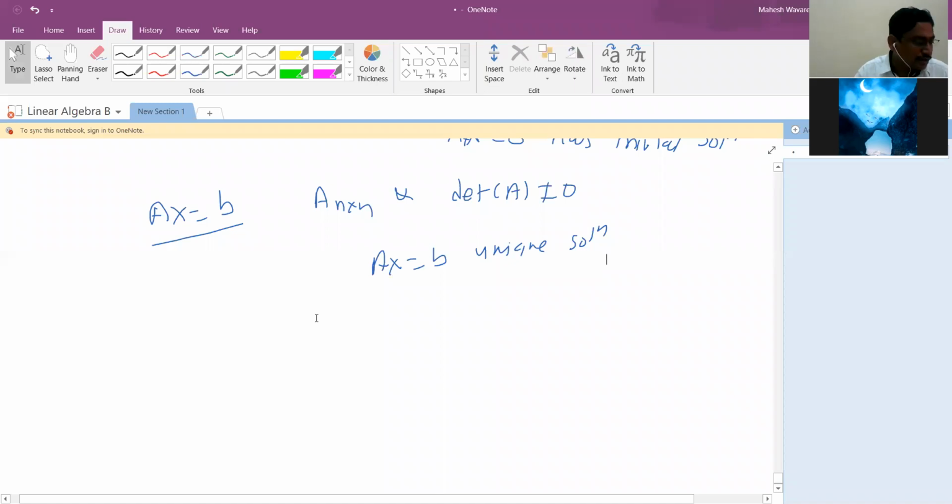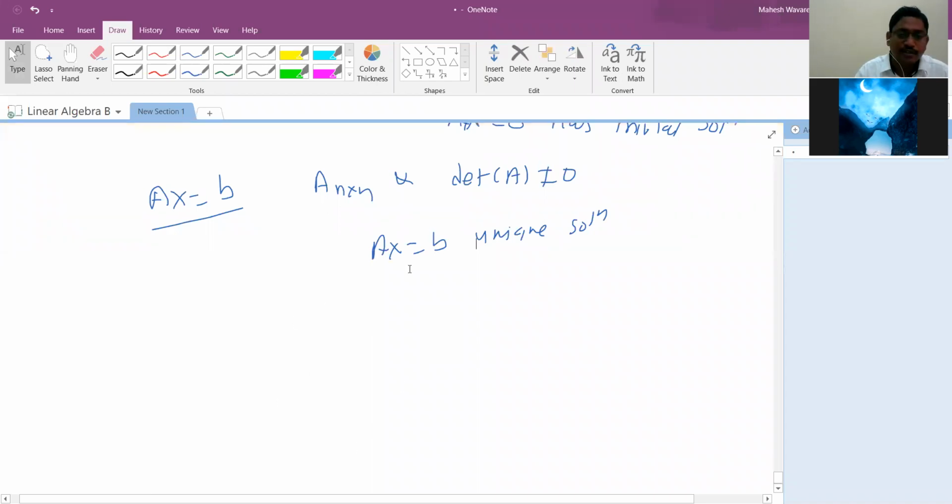These results were stated on the page in the topic basis and dimension. So you just go through this basic, and the matrix is invertible if and only if the determinant is non-zero. So let us apply these results in the following example. We didn't discuss the examples on basis.